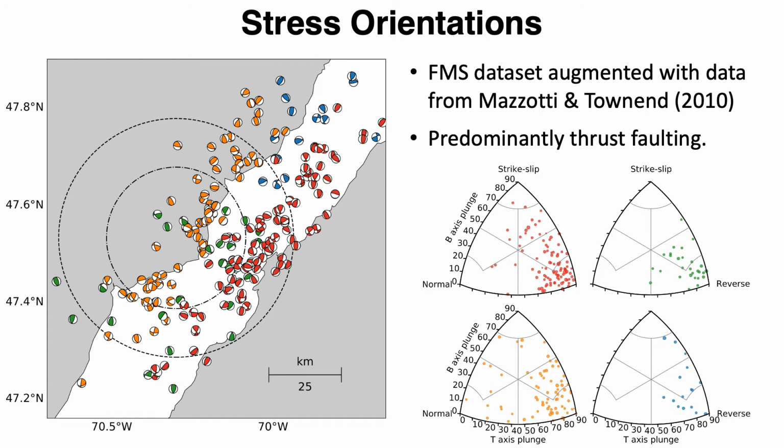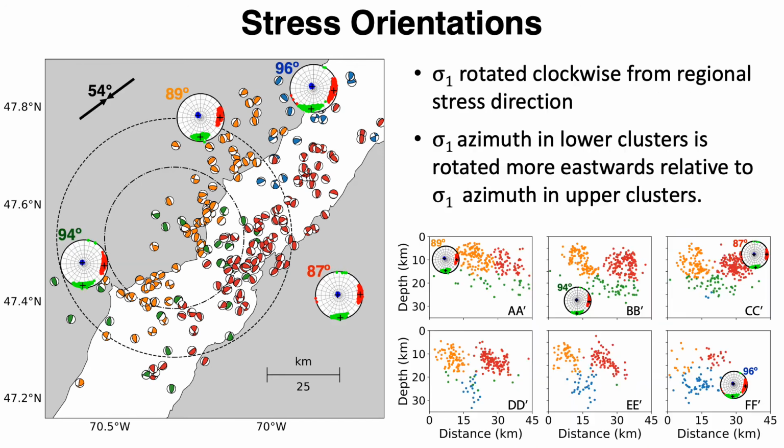The figure on the left is a map view of the focal mechanism solutions color-coded by clusters. On the right, we show the distribution of the faulting style in each cluster. This faulting style distribution plot shows that the events are predominantly thrust faulting events. Next, we use MSATSI, the MATLAB version of the SATSI stress inversion code of Hardebeck and Michael 2006, written by Martínez-Garzón and her colleagues, for the stress inversion.